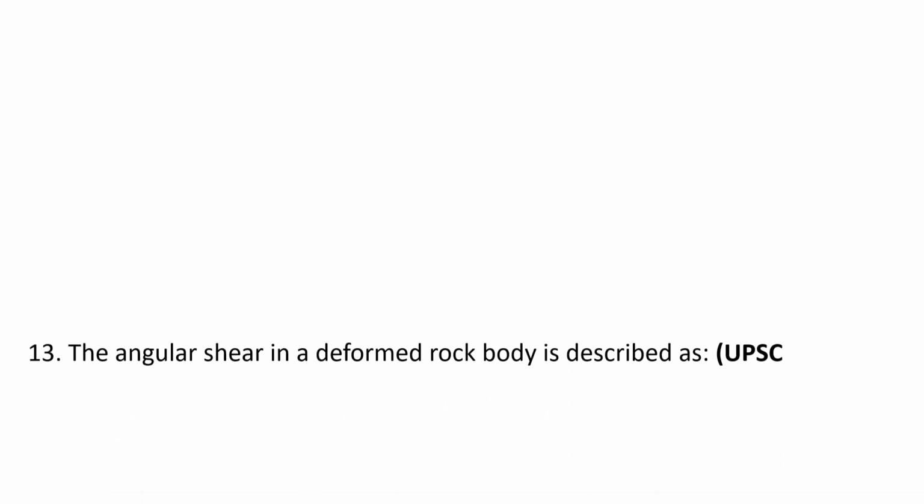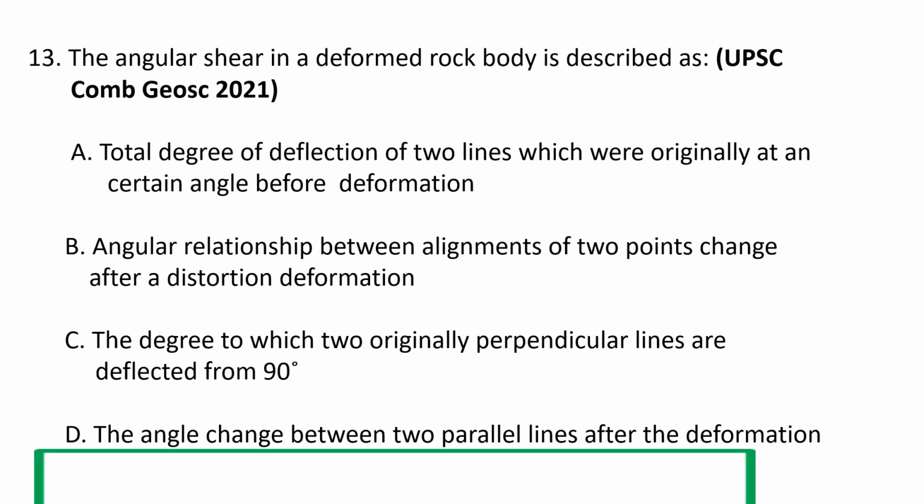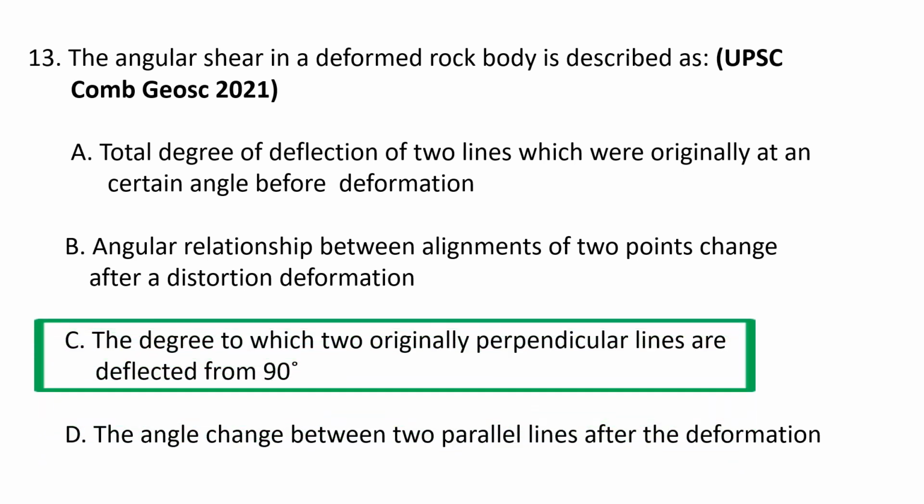Next question. The angular shear in a deformed rock body is described as A. Total degree of deflection of two lines which are originally at a certain angle before deformation, and B. Angular relationship between alignments of two points change after a distortion deformation, and C. The degree to which two originally perpendicular lines are deflected from 90 degrees, and D. The angle change between two parallel lines after the deformation. So the correct answer is C.